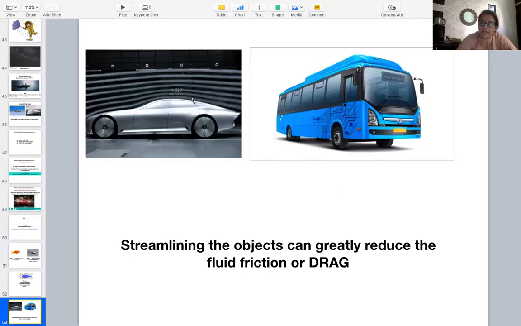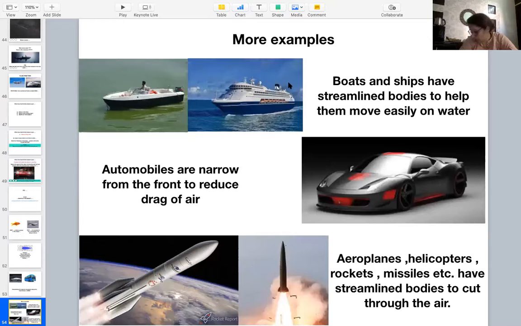Streamlining the object can greatly reduce the fluid friction or drag. Here is the example of a car, and a bus faces more drag because it is not a streamlined shape. There are certain more examples. Boats and ships have streamlined bodies. This streamlined shape helps them move easily in the water. Automobiles are also narrower from the front because this shape reduces the drag of air. Similarly, aeroplanes and helicopters, rockets and missiles all have streamlined bodies because this kind of shape helps them cut through the air.